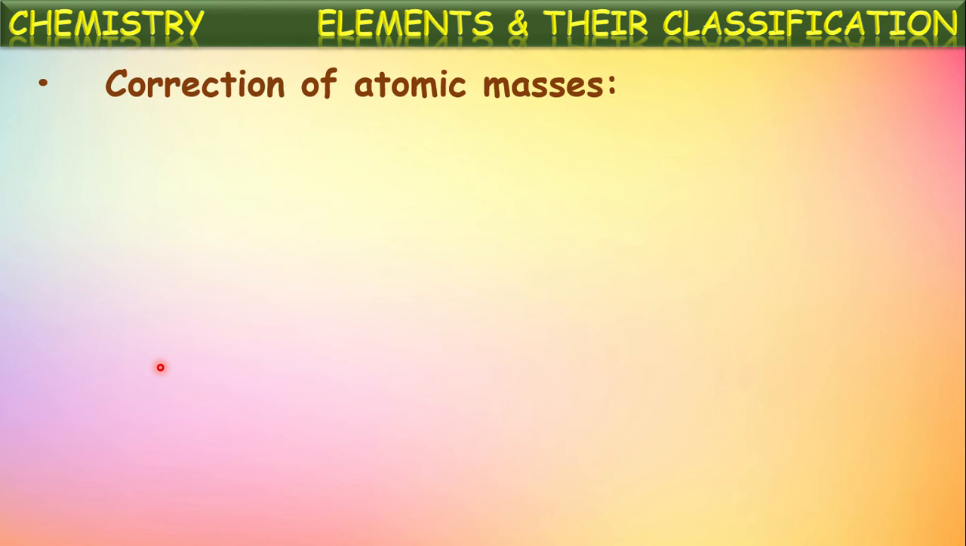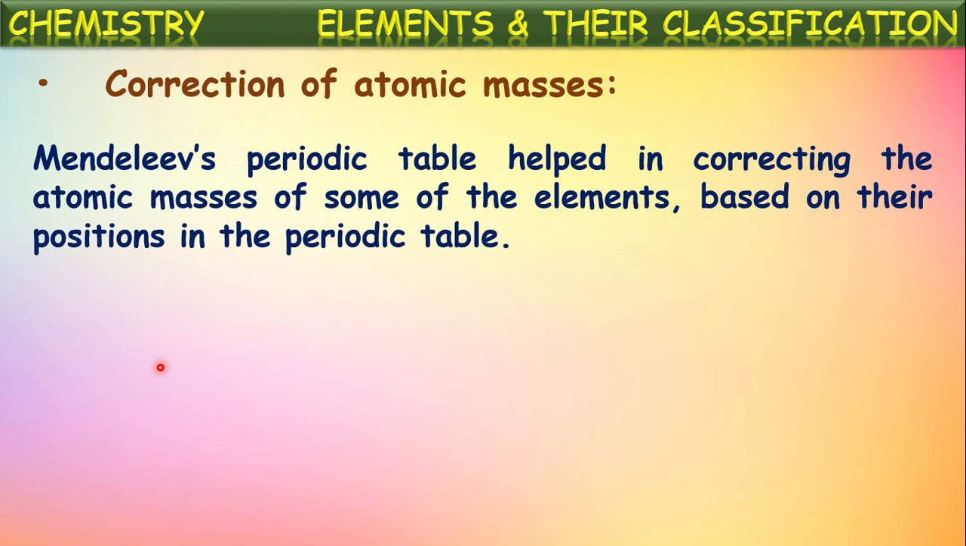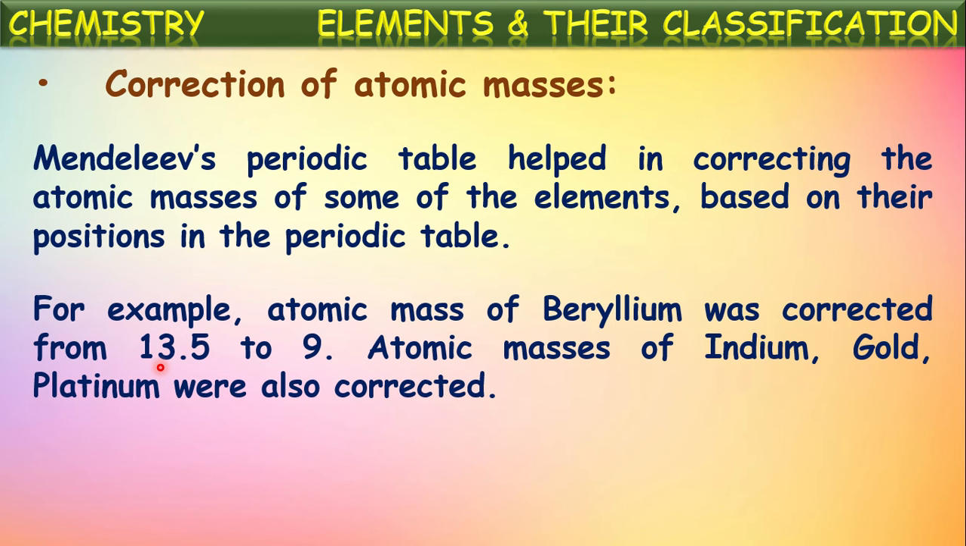And one more, correction of atomic masses. Mendeleev's periodic table helped in correcting the atomic masses of some elements based on their positions in the periodic table. Based upon the properties and characteristics, the positions of the elements are fixed in the periodic table. Based upon their positions, the atomic masses of certain elements were corrected by Mendeleev. For example, the atomic mass of beryllium was corrected from 13.5 to 9.